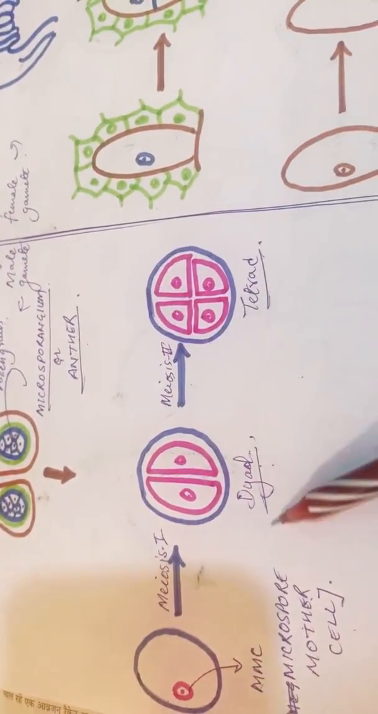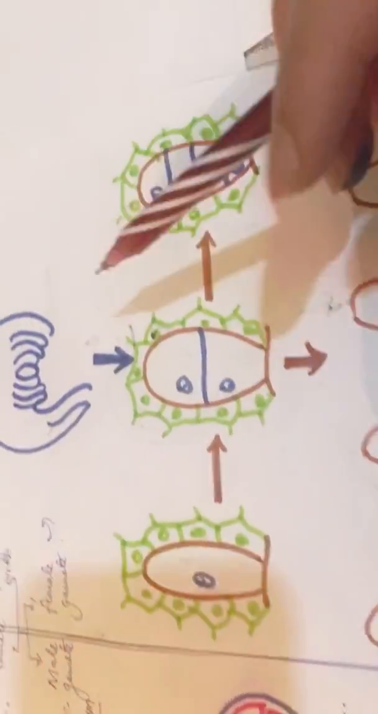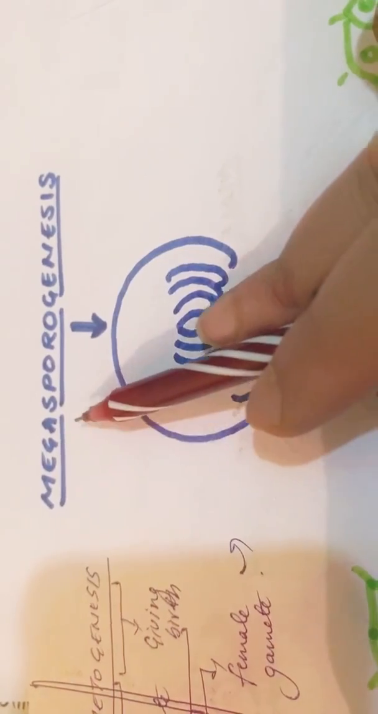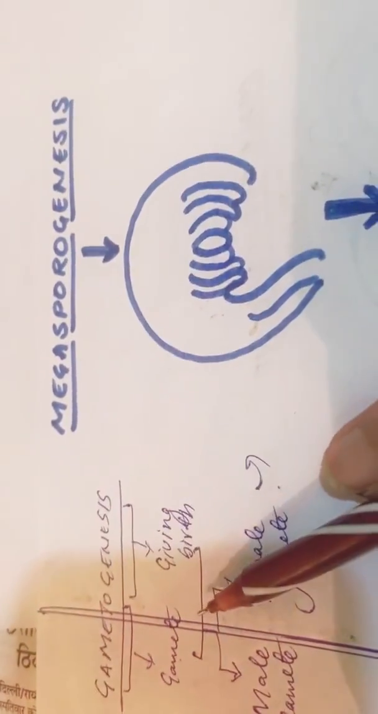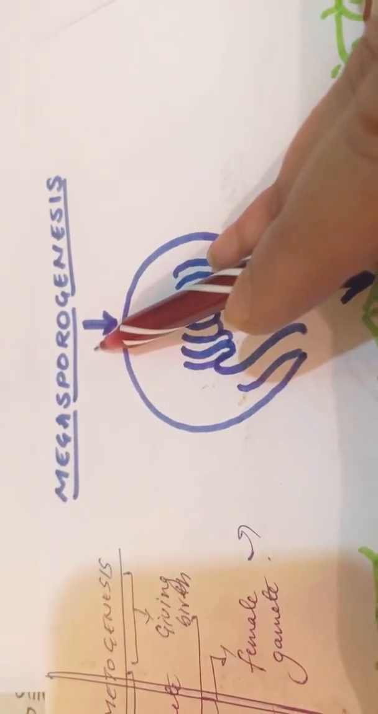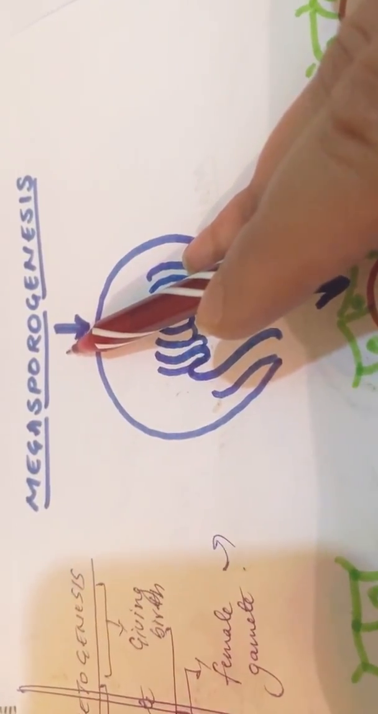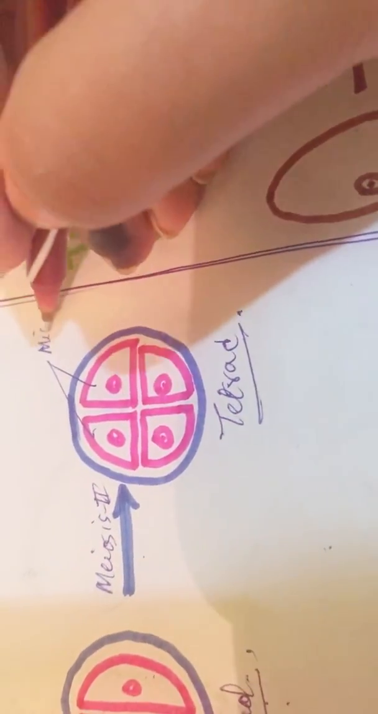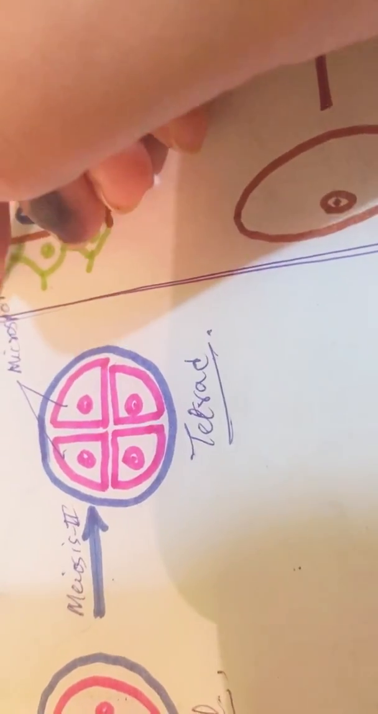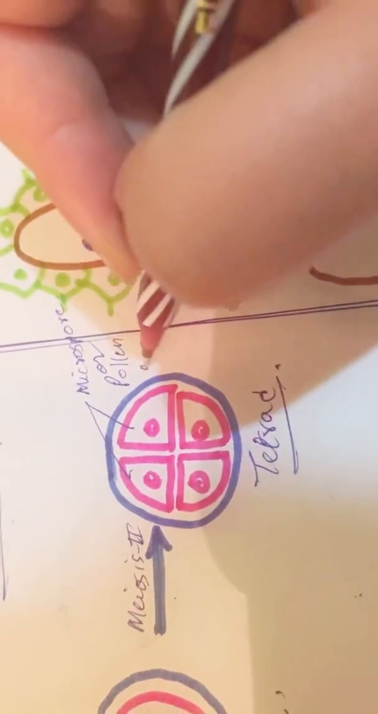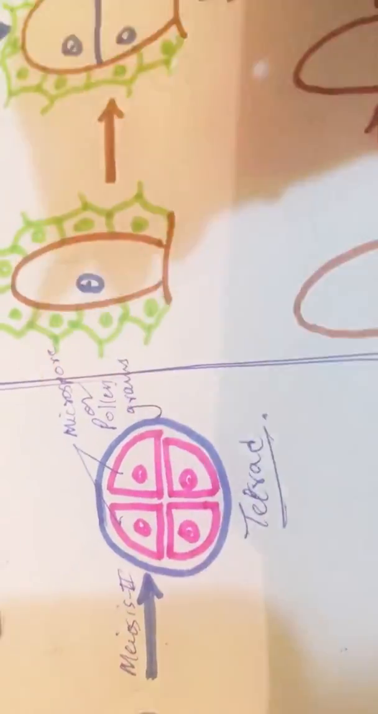That's it. Okay children, let's come here to megasporogenesis. Megasporogenesis means formation of megaspore. As we discussed, from the name you can get it, the formation of megaspore. You all remember megaspore comprises a female gamete. Here, what are these four? These are microspores, or pollen grains.